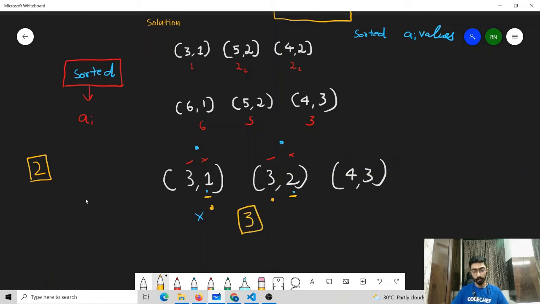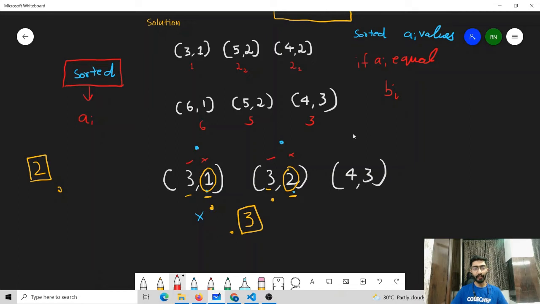And from this example, we can clearly see that it's always advantageous for us to process the exam which has the lesser value of BI before the exam which has the greater value of BI, in case both of them have the same AI values. The reason for this is we might be able to complete the exams earlier if we sort them in the increasing order of their BI. So this is our second observation, that if AI values are equal, then sort based on the BI values.